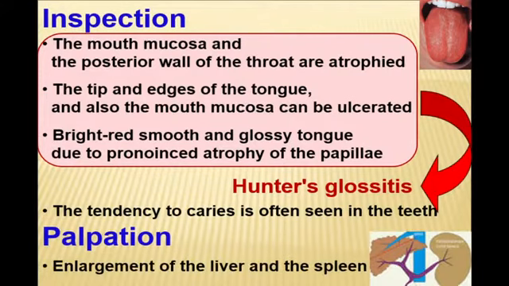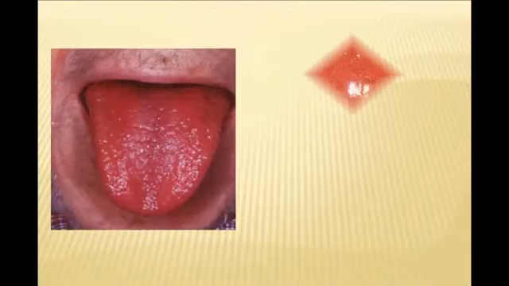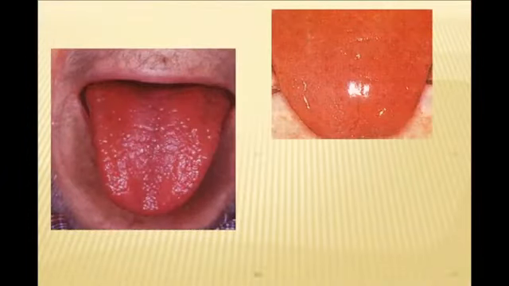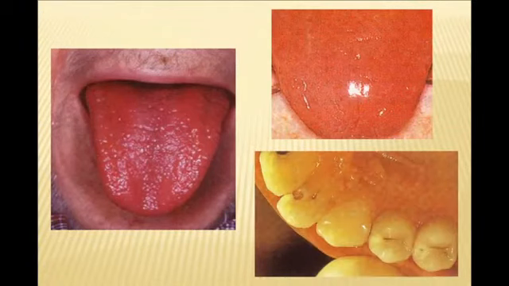On palpation, we can reveal hepatosplenic syndrome, both liver and spleen enlargement, because of hemolytic jaundice, active destruction of erythrocytes; first of all the spleen, and then the liver is involved in the pathological process. You see atrophic glossitis and insignificant caries, if you remember the picture of the oral cavity of the patient with iron deficiency anemia.